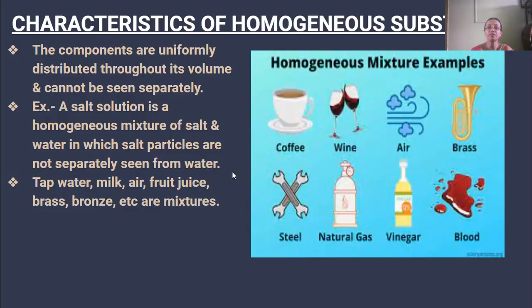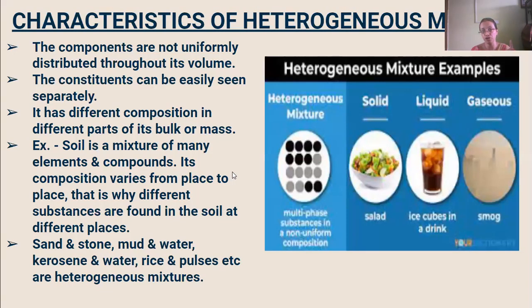Next is the characteristics of the heterogeneous mixture. The components are not uniformly distributed throughout its volume. The constituents of a heterogeneous mixture can be seen separately and easily. It has a definite different composition in different parts of its bulk or mass. Like soil. Soil is a mixture of elements and compounds. Its composition varies from one place to another, and that is why different substances are found in the soil in different places. Another one is sand and stone.